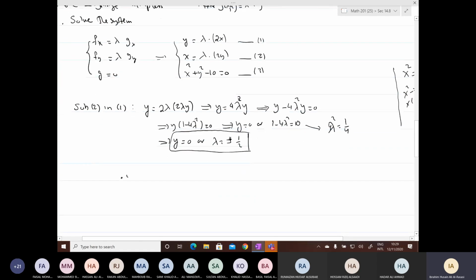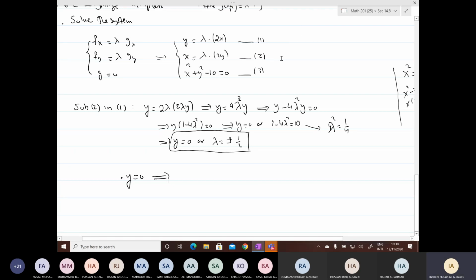So if y equals 0, what is the corresponding x? Where should I substitute? I substitute 2 in 1. I work with 1, I get something, then I have to go back to 2. If you just remember what you did in orientation, this is what you do: substitute 2 in 1, you work with 1, then you go back and substitute back in 2.